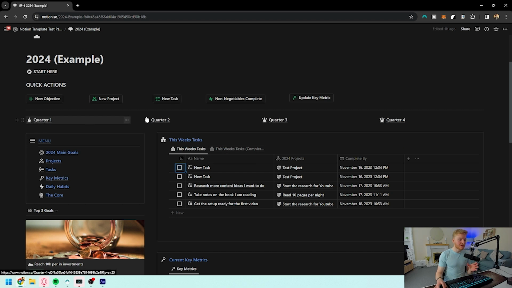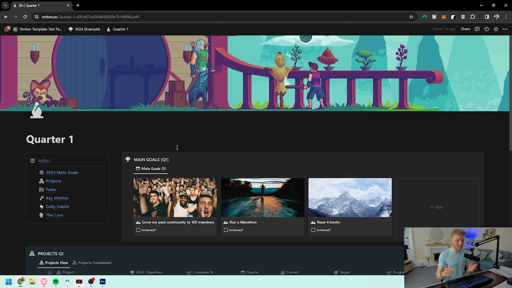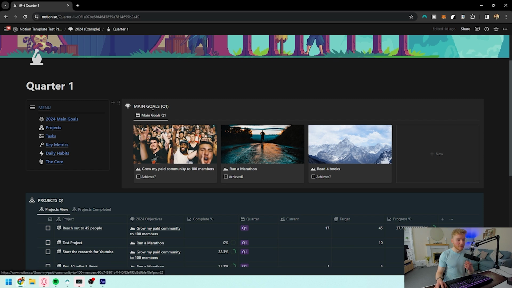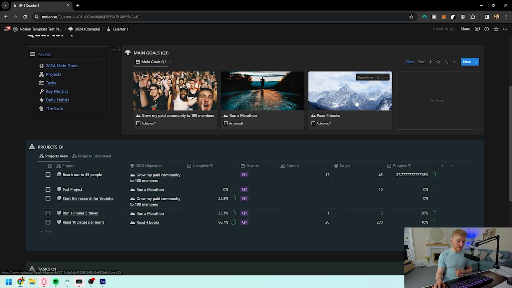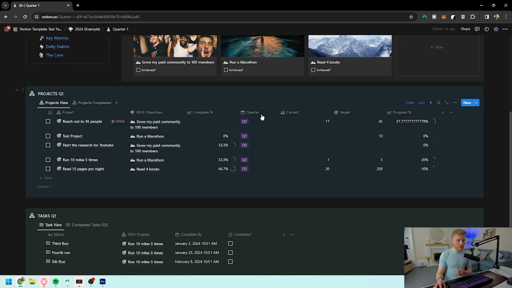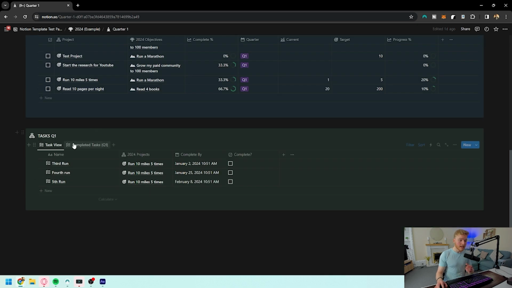Finally, what we have is everything split up into quarters for the year. So if we come into Q1, these are all going to be the same sort of template, but just split into the different times of the year that you're doing them. So we've got main goals for Q1. We're going to be seeing if they've achieved them. We've got the projects in Q1 that are all related to there and their progress. And we've also got the tasks for Q1 and being completed.